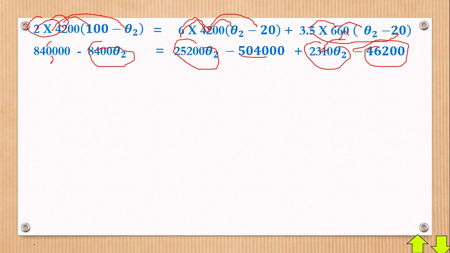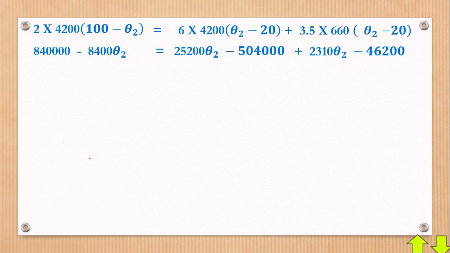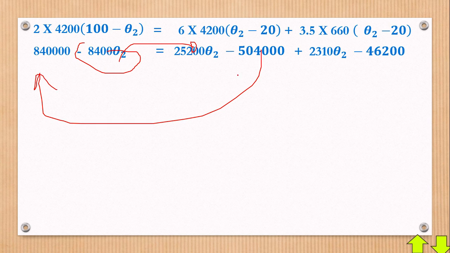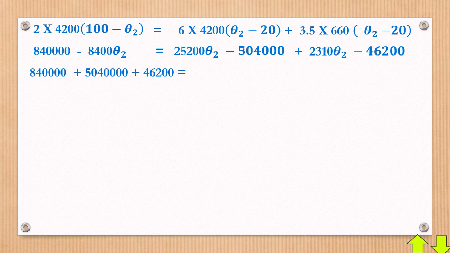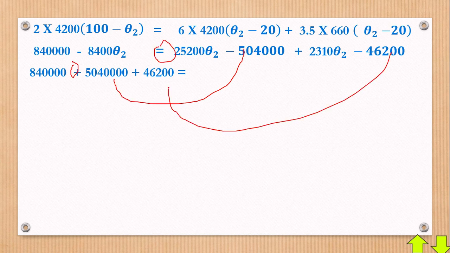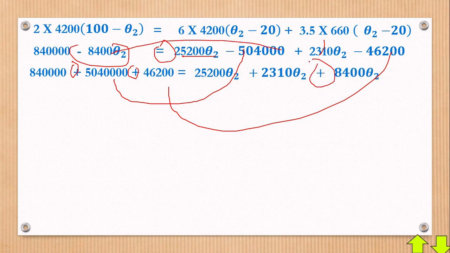Now next, we're going to simply press in our calculator, and maybe first of all collect like terms. These ones with theta 2 must go the other side. Meanwhile, these other values must come over this side. Even this one must come over this side, of which they will come positive. So it will be 84,000. When this one comes over, you can really see that. Now you see here, we are getting this side and it's crossing the equal sign, so it becomes a positive. We are getting this side, it's crossing the equal sign, it becomes a positive. Then this side we shall maintain as we have there, plus this, then plus also it is a negative, crossing the equal sign, it becomes a plus right there.